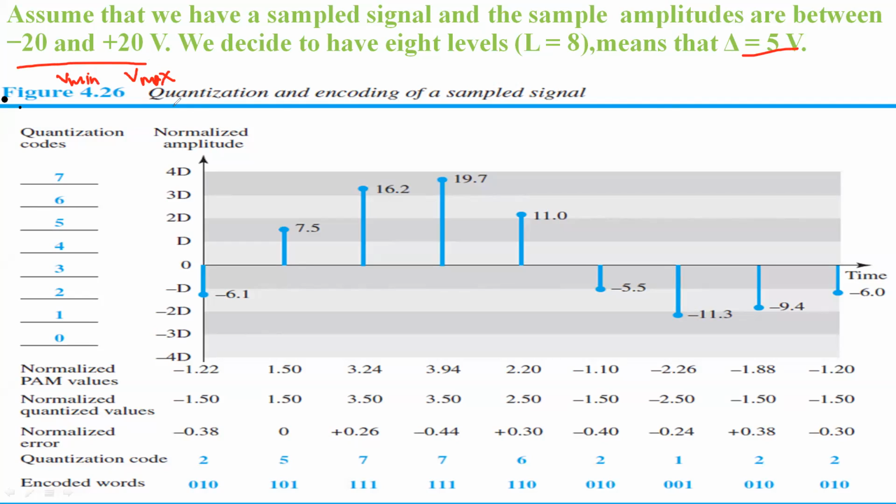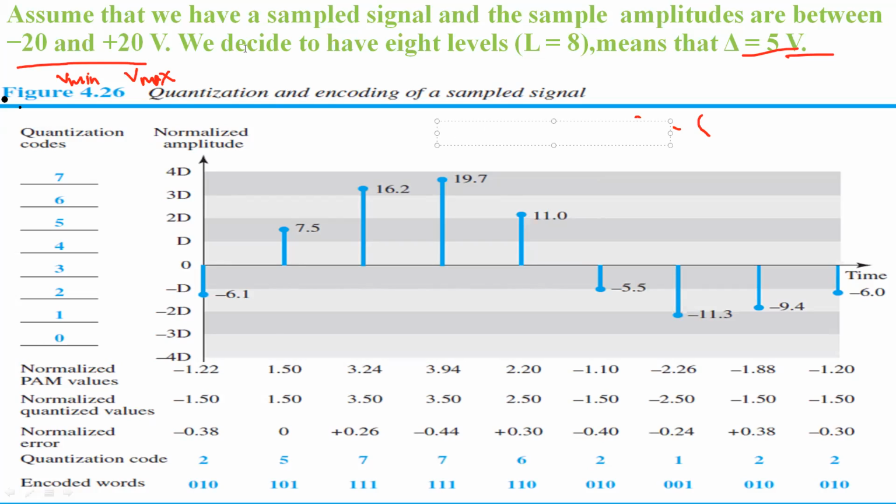Then by applying this L, V minimum and V maximum, the formula is delta is equal to V max minus V min divided by L. So here is how we get delta equal to 5, just by applying the formula.